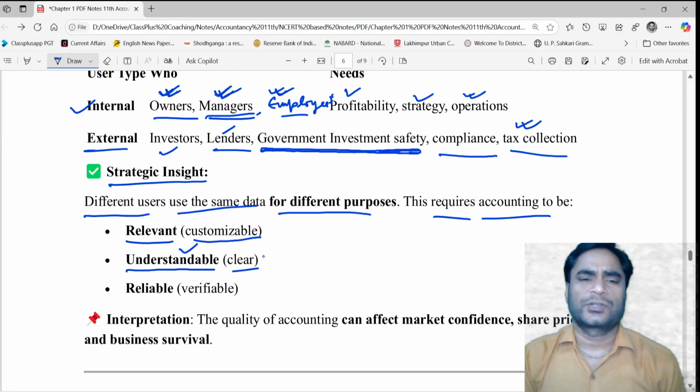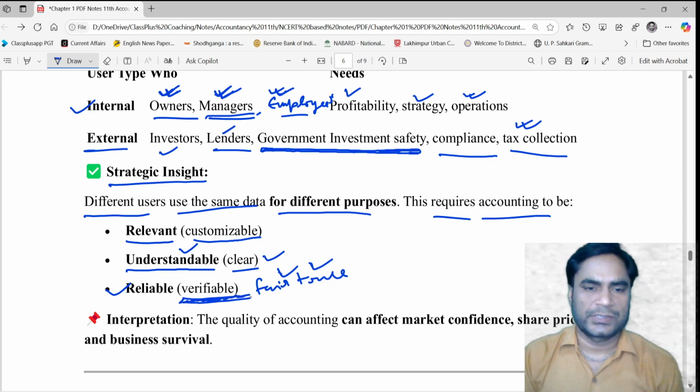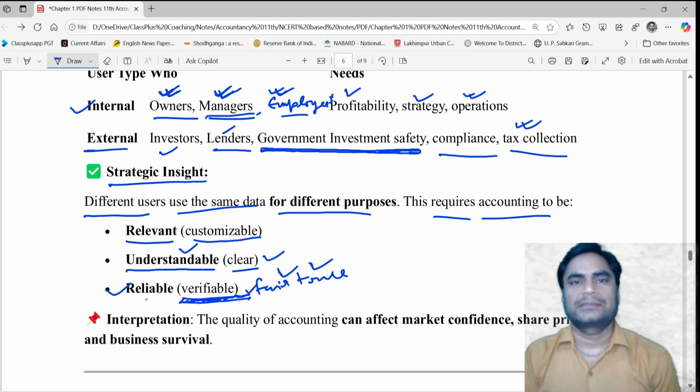It means clear. They should not be doubtful. Ultimately, if the information is not clear, that will create confusion. And reliable: the information should be fair and true. If it is, then it would be reliable. And whether the information is fair and true or not, if the information is verifiable, it means if there are evidences, if there are bills, if there are vouchers which can prove any journal entry to be right, then ultimately the accounting information would be called reliable.